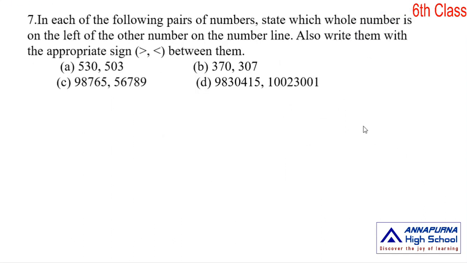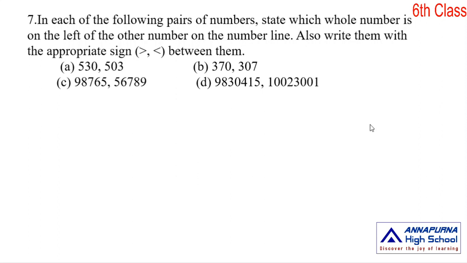Next problem, 7th problem. In each of the following pairs of numbers, state which whole number is on the left of the other number on the number line. Also write them with the appropriate sign, greater than or less than, between them. The least number is on the left of the other number on the number line.